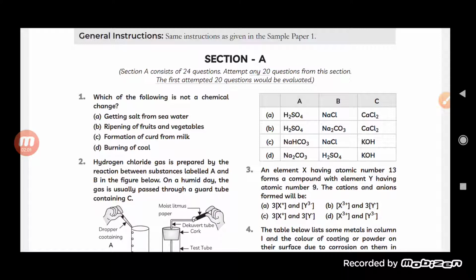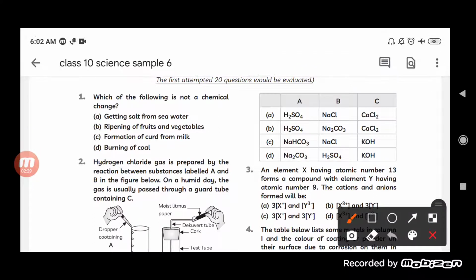Burning of coal is obviously a chemical reaction in which carbon reacts with oxygen and forms carbon dioxide. But the first one is a reversible process and a physical change rather than a chemical change. So getting salt from seawater is not a chemical change but a physical change.